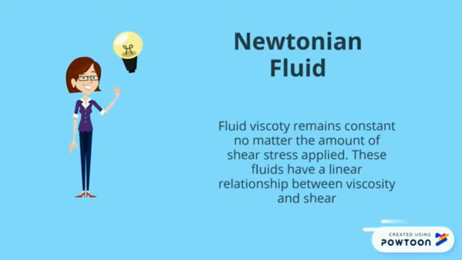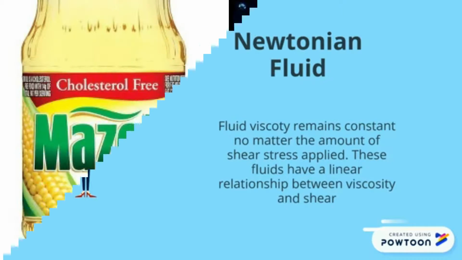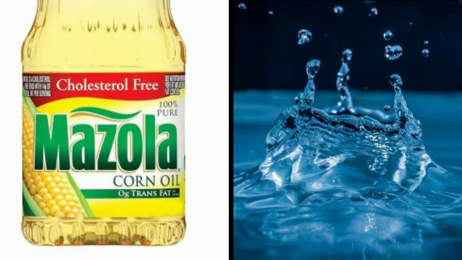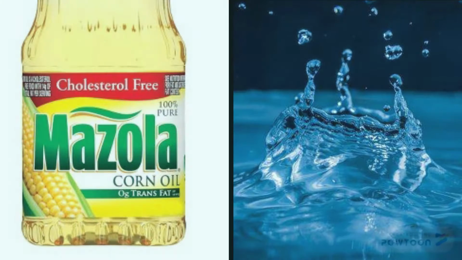Newtonian fluid is a fluid whose viscosity remains constant no matter the amount of shear applied. These fluids have a linear relationship between viscosity and shear. Both oil and water are examples of Newtonian fluid. Both will act like liquid whether a weak or strong force is applied. If we put oil next to water, oil will move slower than water because it is more viscous than water.